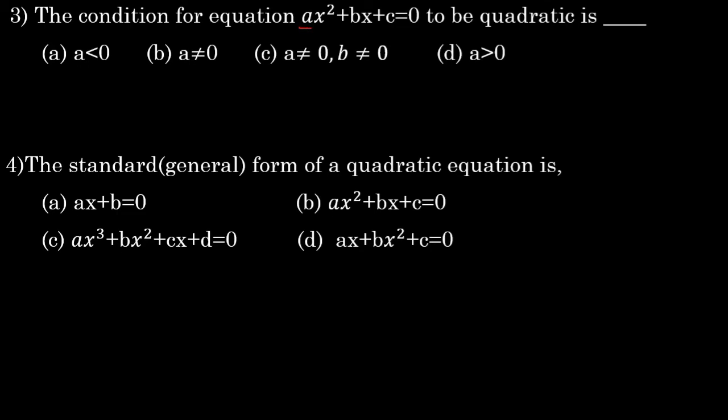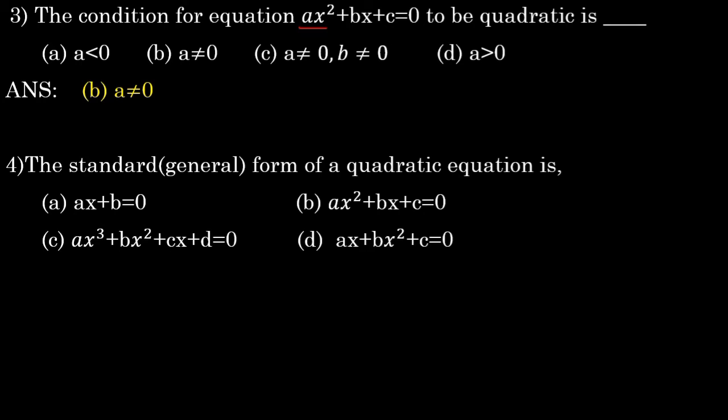That is a. That means if a becomes 0, we can't get it. If a is less than 0 or greater than 0 also, it may be. But it should not be equal to 0. So then only we will get a quadratic equation. If a becomes 0 we can't get a quadratic. So therefore option B, a is not equal to 0, is the correct one. You can see option C also we have a is not equal to 0 and b is not equal to 0. Here the main condition we need to know is that a should not be equal to 0, because if a becomes 0 then we will not get a quadratic equation, because 0 into x squared we will get 0 only, then it will not be a quadratic equation. So therefore option B is the correct one.